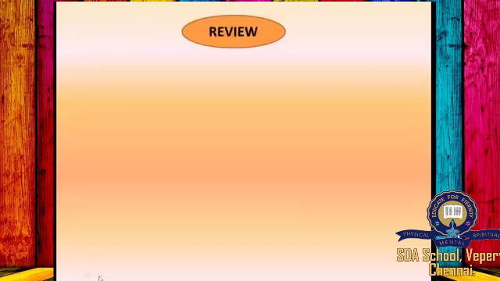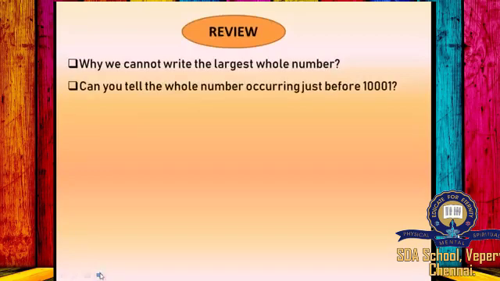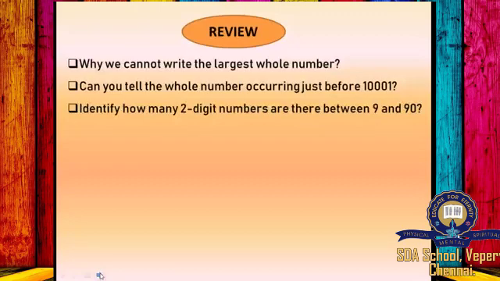Now we will do a quick review. Why can we not write the largest whole number? Yes, numbers are infinite, they go on and on, so we cannot write the largest whole number. Can you tell the whole number occurring just before 10,001? Identify how many two-digit numbers are there between 9 and 90. Yes, there are 80 two-digit numbers between 9 and 90.